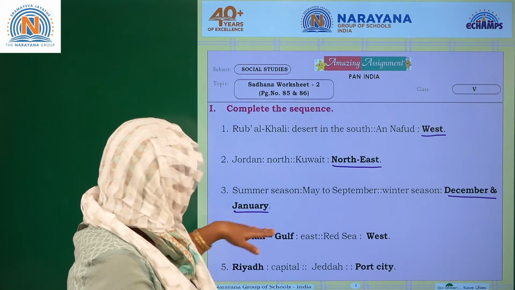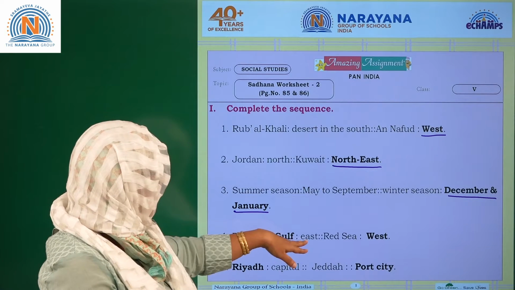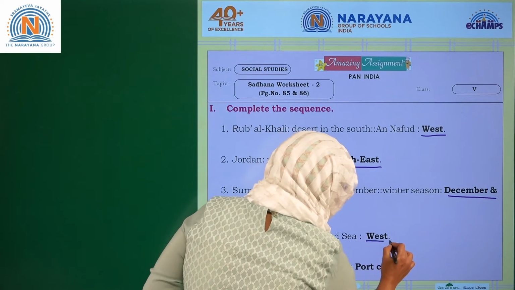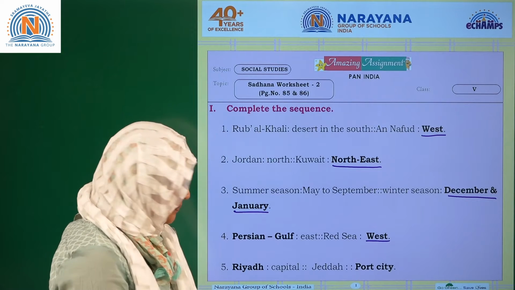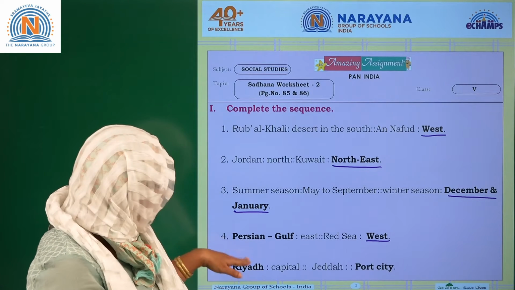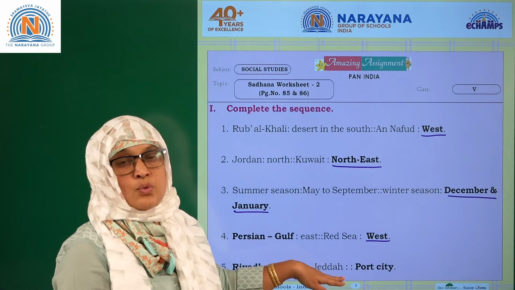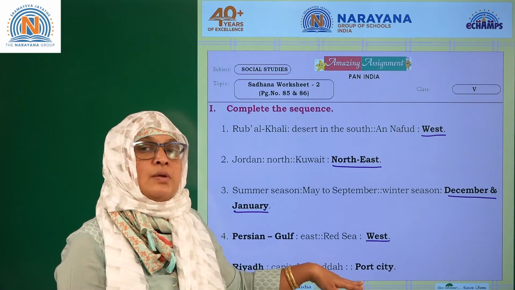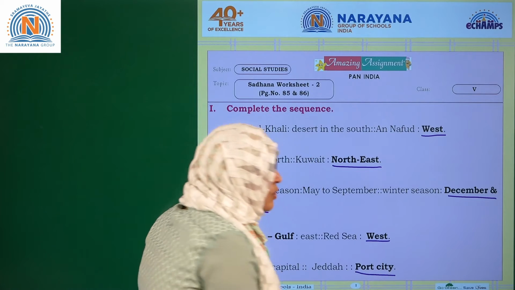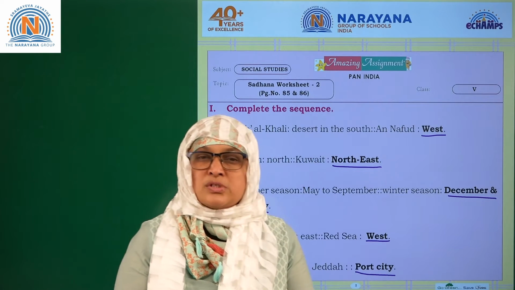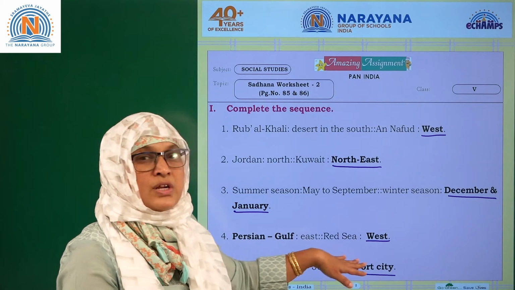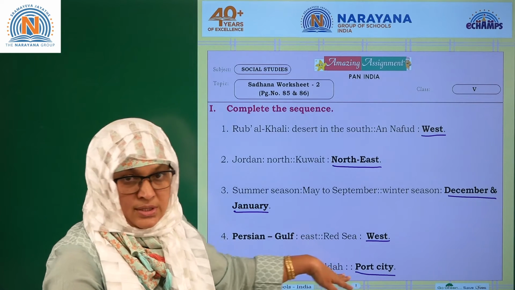Coming to the Persian Gulf. The Persian Gulf is in the east and the Red Sea is in the west. Clear, children? Coming to the capital. Saudi Arabia's capital is Riyadh, and Jeddah is a very commercial place in Saudi Arabia, which is a port city. A lot of export and import commerce happens in the ports. So Jeddah is a very commercial city and a port city.